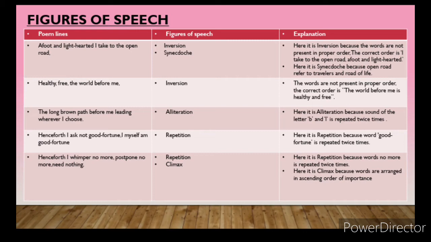Stanza 2, first statement: Henceforth I ask not good-fortune, I myself am good-fortune. Second stanza, first line, focus please. Henceforth I ask not good-fortune, I myself am good-fortune.